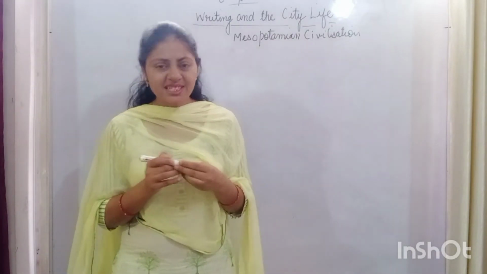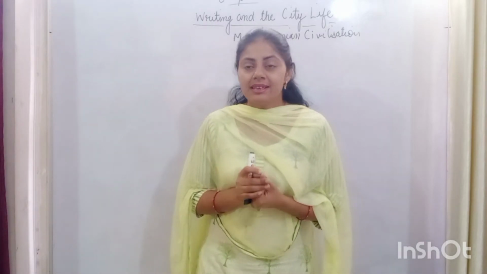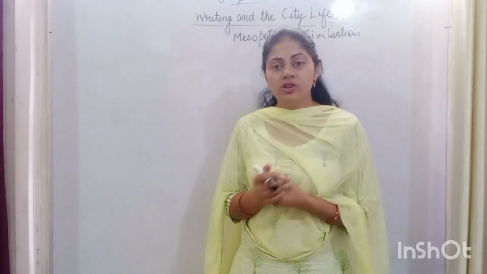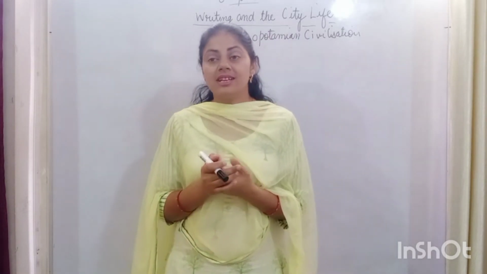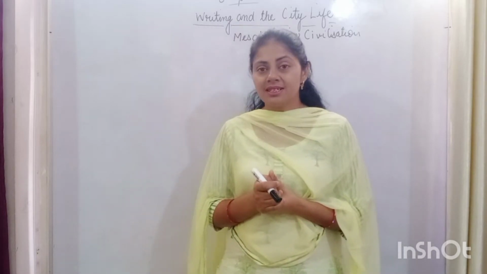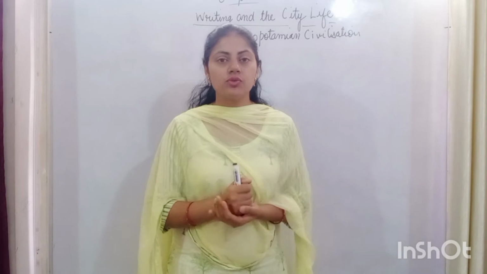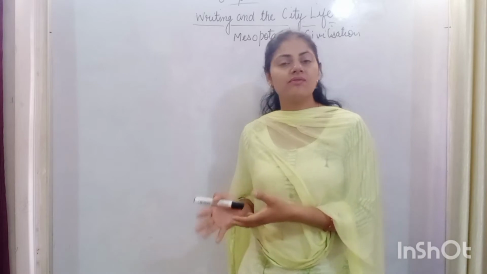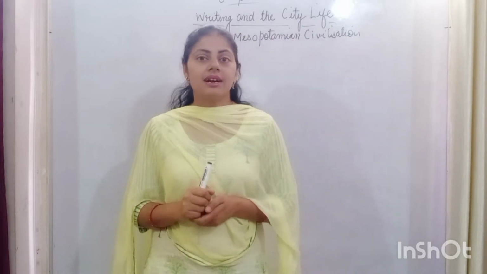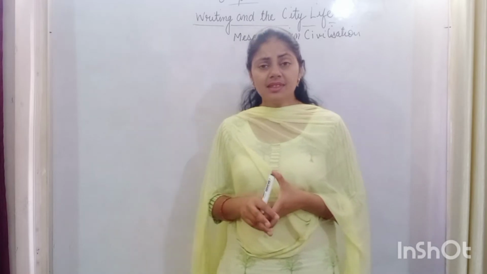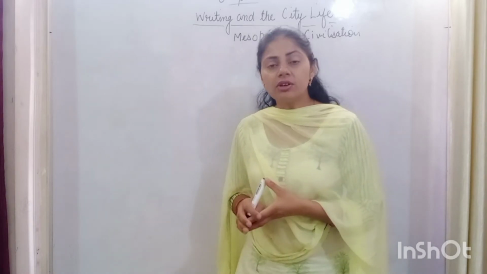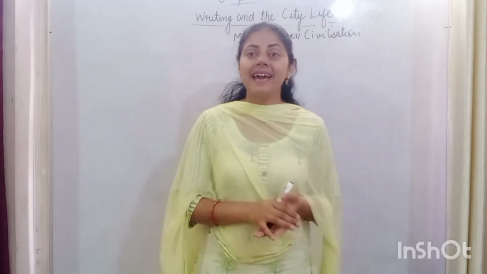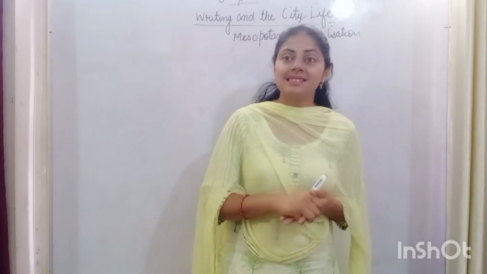Okay students, first we start from the beginning. In the early time, when human beings were on the earth, they did not live a settled life; they just kept on wandering from one place to another. The early man, during the Stone Age, kept on wandering from one place to another. They were food gatherers. They did scavenging and did not live a settled life. But later on, when they started practicing agriculture, they started living a settled life.